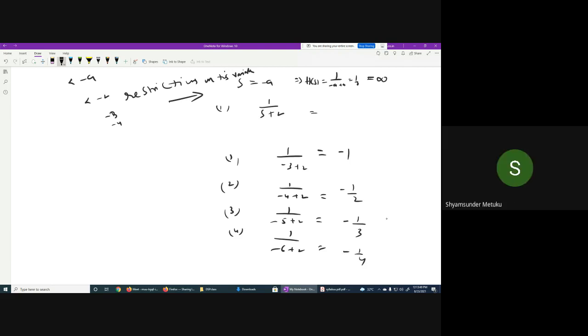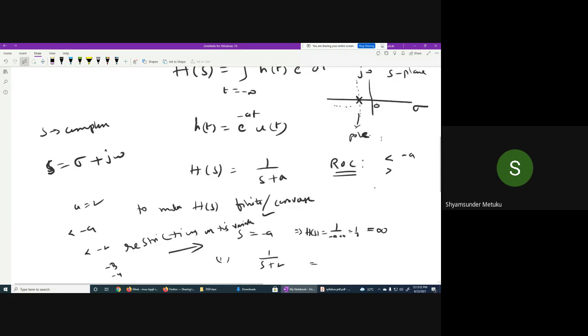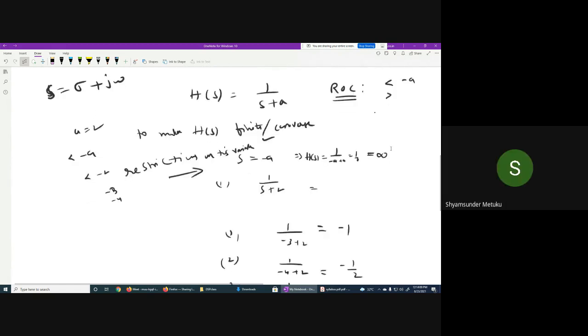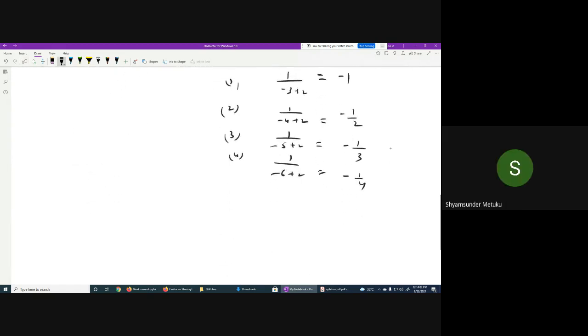Now the other case. If I do not follow the right hand side, what are the values I should consider? Now I am interested toward this side: minus 1, 0, plus 1. So if a is equal to 2, then greater than minus a is nothing but minus 1, 0, plus 1, 2, 3, 4, isn't it? Yes, sir.